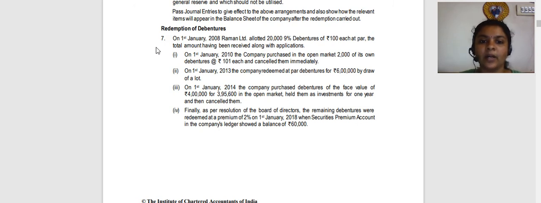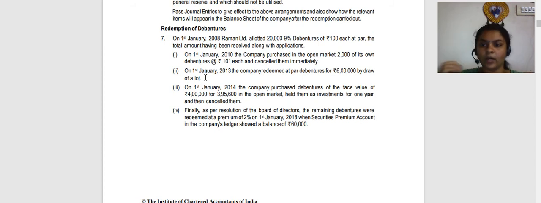On January 1, 2008, Raman Limited allotted 20,000 9% debentures of 100 each at par. On 1st January 2010, the company purchased in open market 2,000 of its debentures and cancelled them immediately. So it is purchase and immediate cancellation first. Second, on 1st January 2013, the company redeemed at par 6 lakh debentures by draw of lot. Redemption by draw of lot means normal redemption. What will be the journal entry?